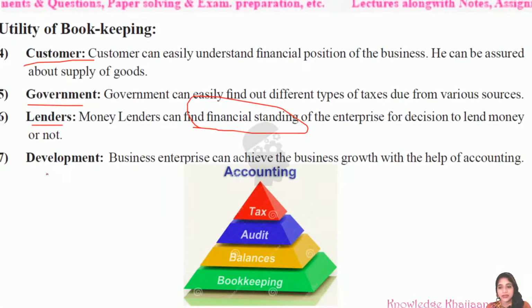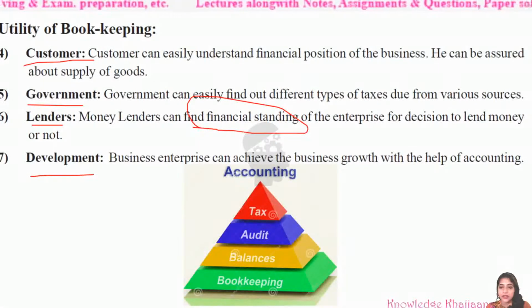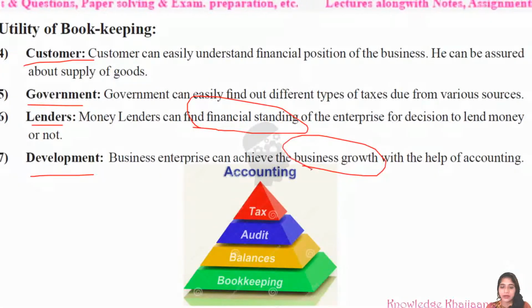Next is development. What is the utility if the books of account are prepared properly? It is also for the development of the business. A business enterprise can achieve business growth with the help of accounting.